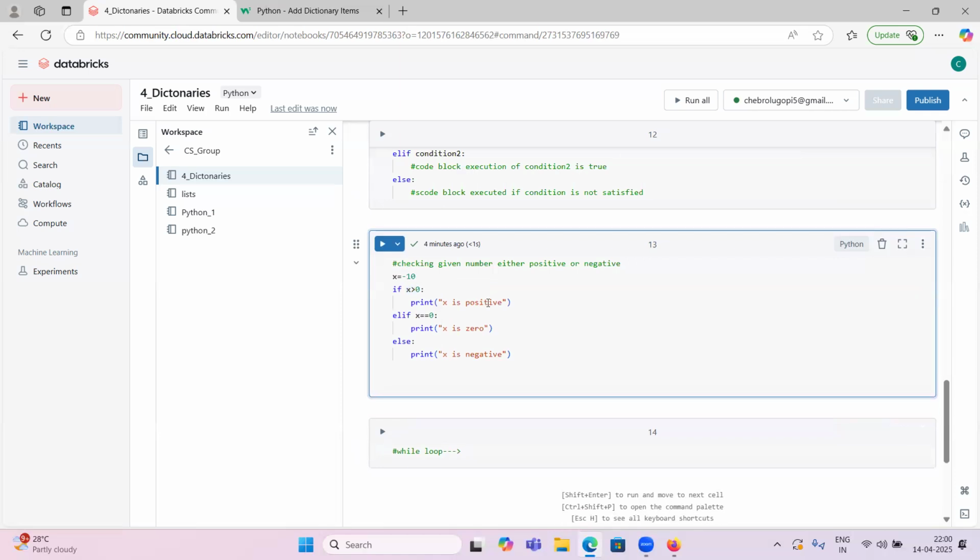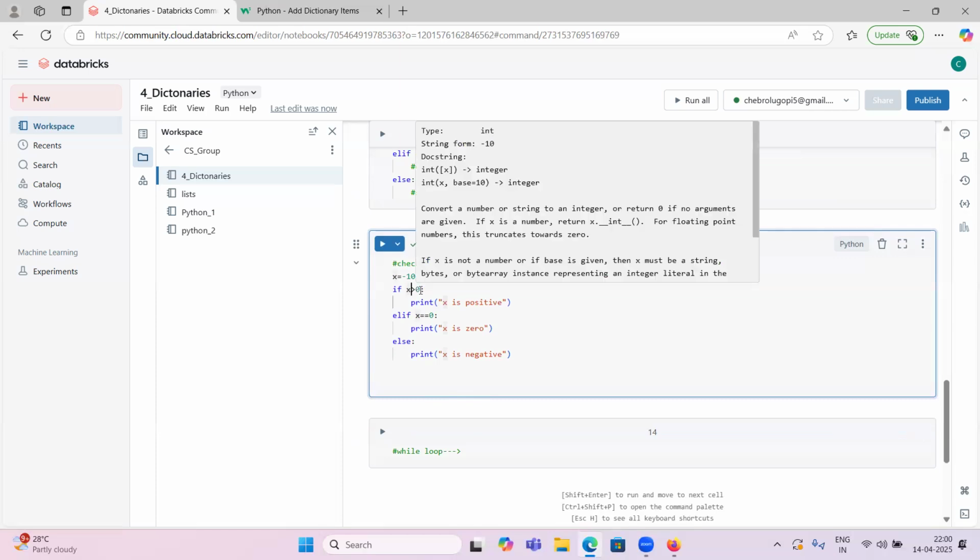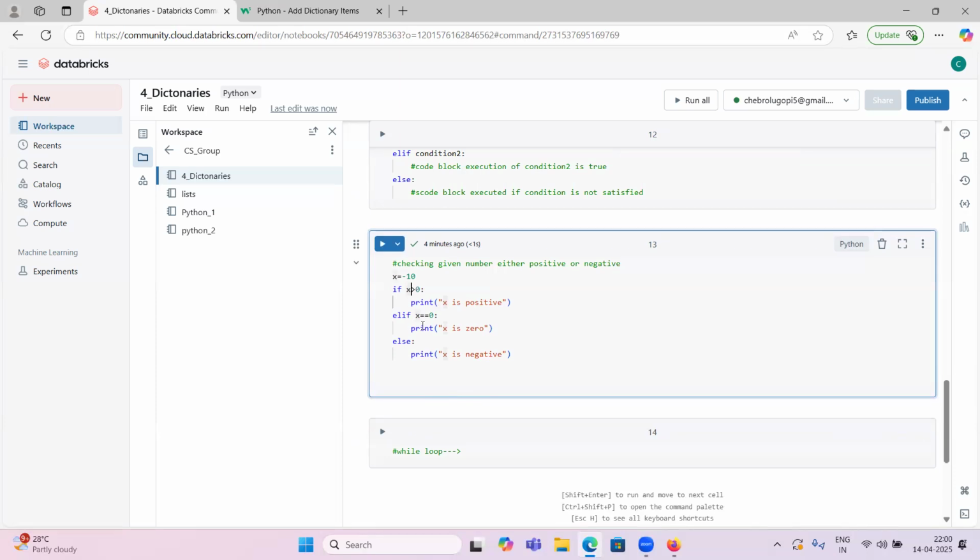It is just a decision-making statement, so it will execute only once. If x is greater than 0, it executes only once. If x equals 0, only once. If both conditions are not true, only once. It will not iterate.